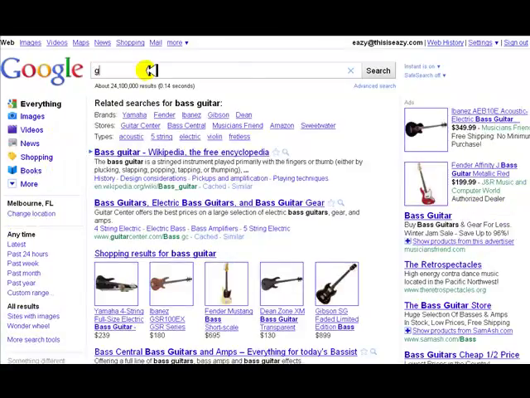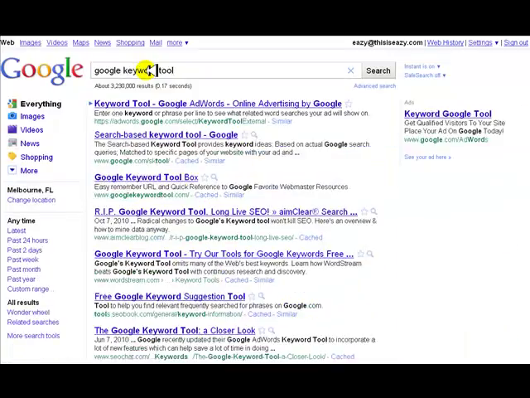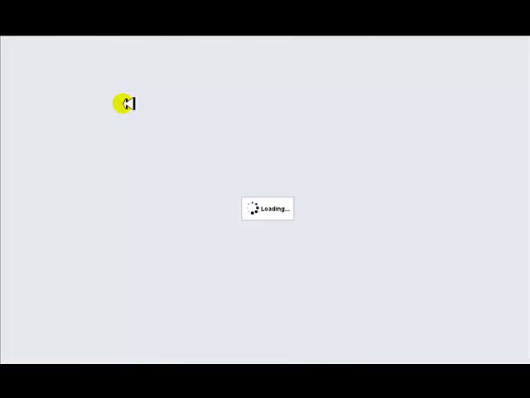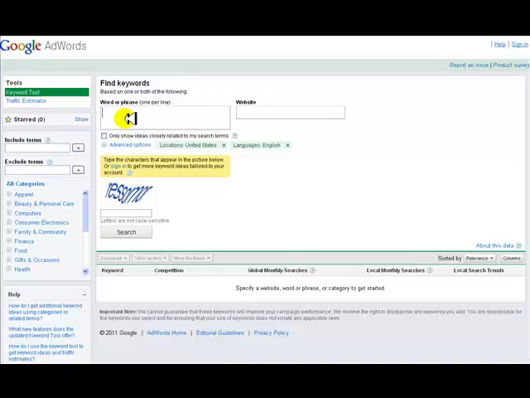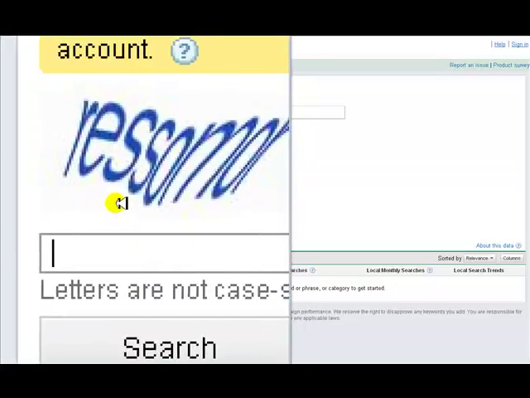And let's do that again. Google keyword tool, and we want this one here, and make sure it's this one. Does a little load up thing first, and we're just going to put in bass guitar here and hope that I can read this thing. These are a pain.